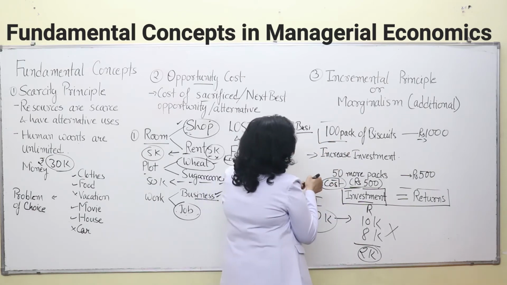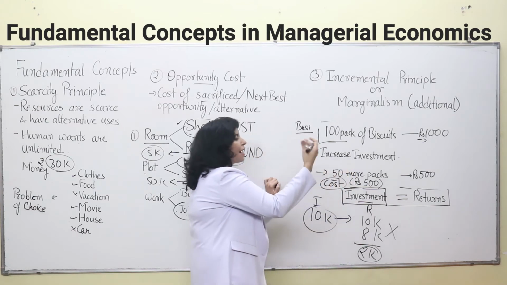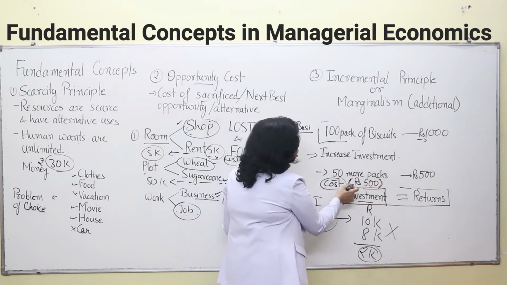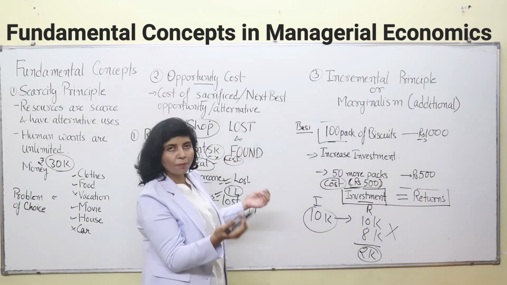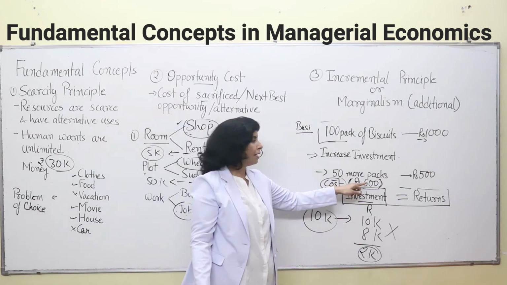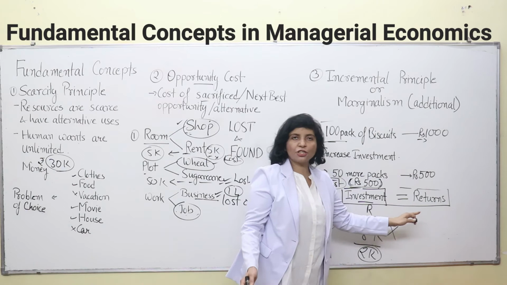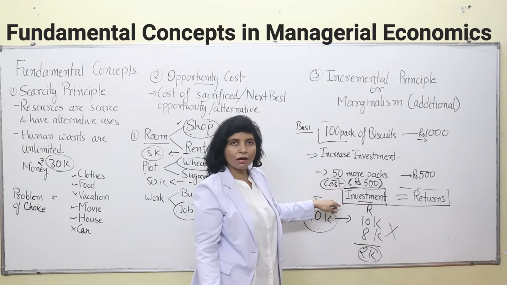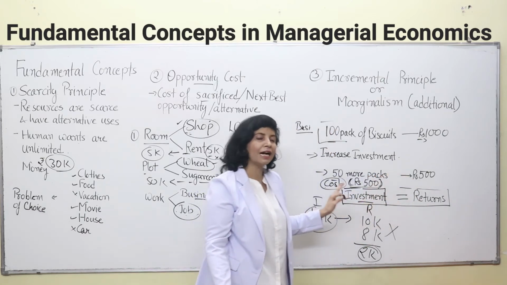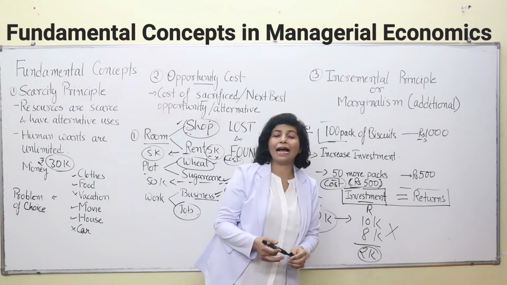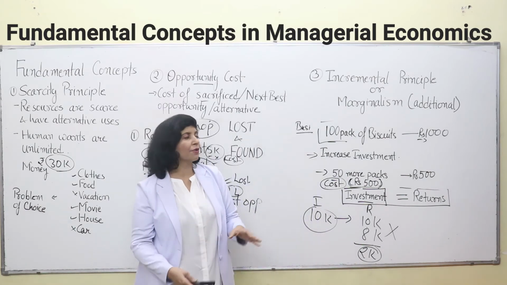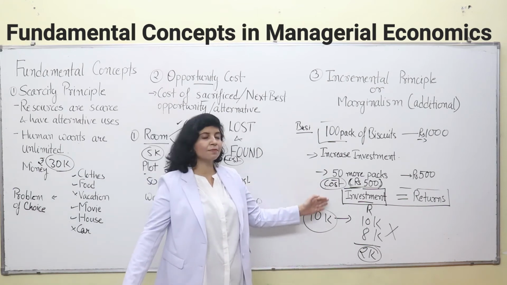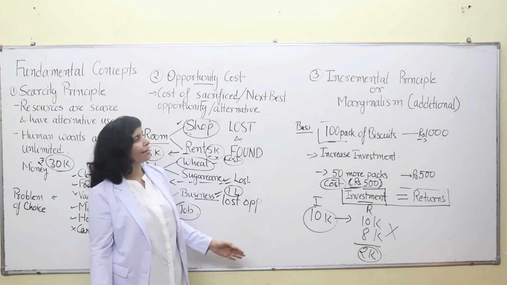Now, if we want to expand and sell 50 more packets of biscuit and it is costing us 500 rupees. Here the cost of producing more biscuits is 500 rupees. Now that has fetched you returns of 500 rupees. Here 500 rupees is the cost and 500 rupees is the return also. That means your cost and returns are equal and this investment is good for you. You can go for this investment because investment and returns are equal. Okay, so this is your incremental principle.